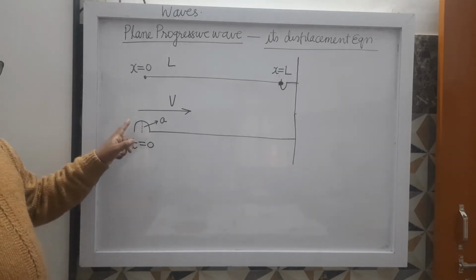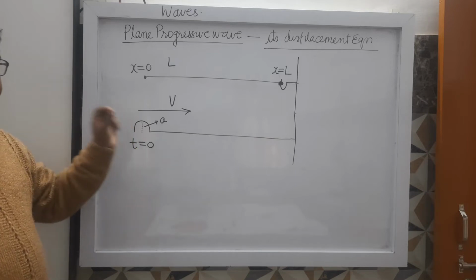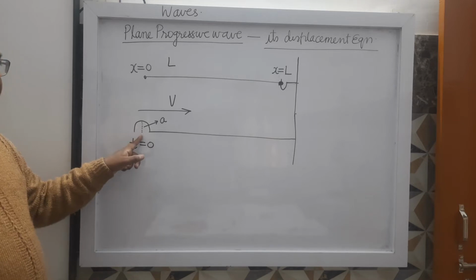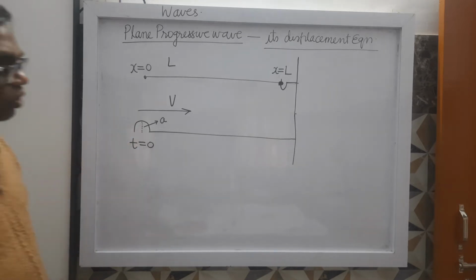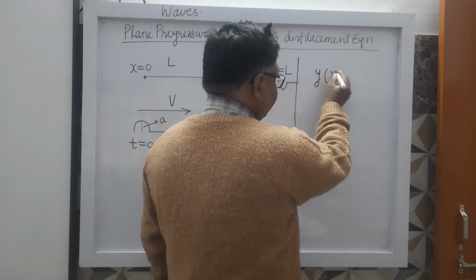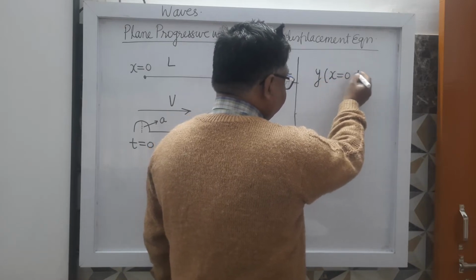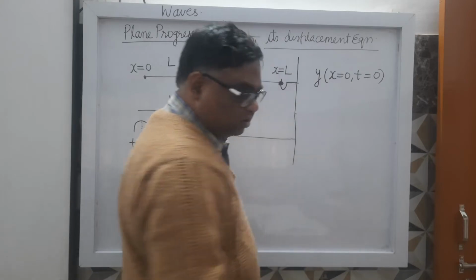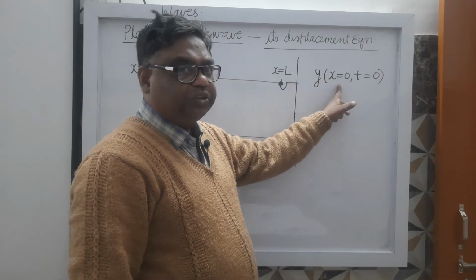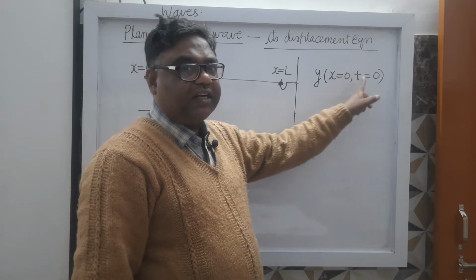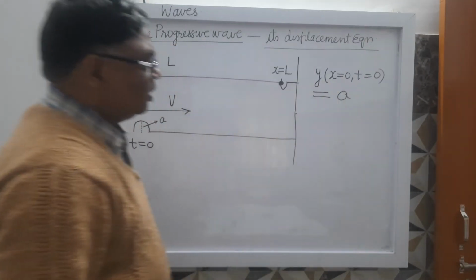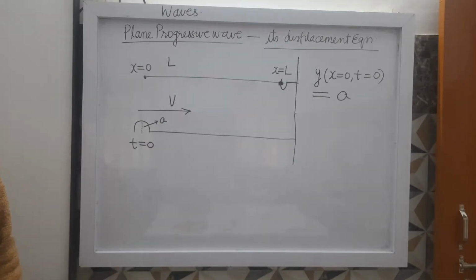At what time have I done the snapping at this particle? At time t equals to 0. What is the displacement of this particle at time t equals to 0? How will you write? y at x equals to 0 at time t equals to 0. Means the displacement of the particle situated at this position at time t equals to 0 is equal to A.